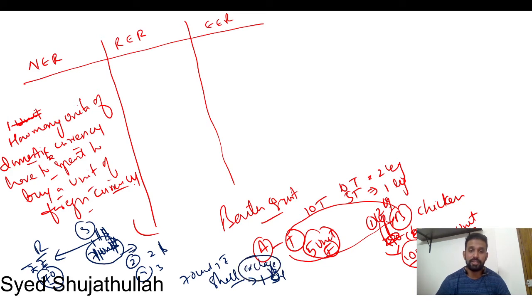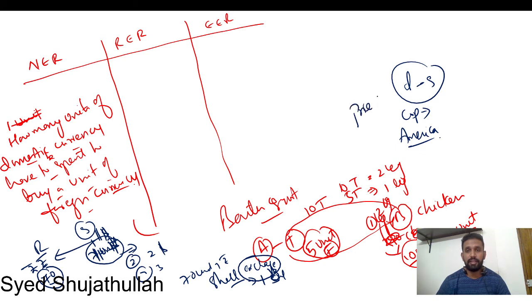This is called the exchange rate, and this exchange rate is determined on the basis of demand and supply, whatever we have just learned, and also on the cost of production in America. If in America the prices are increasing, you will see an increase in the exchange rate. $1 at 70 rupees will become $1 at 80 rupees, because they are selling to us for more money.